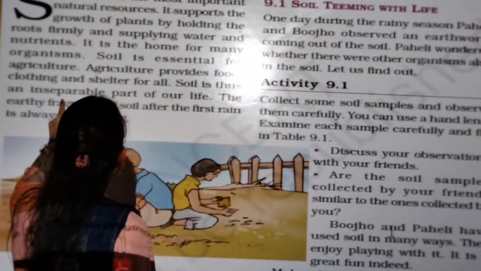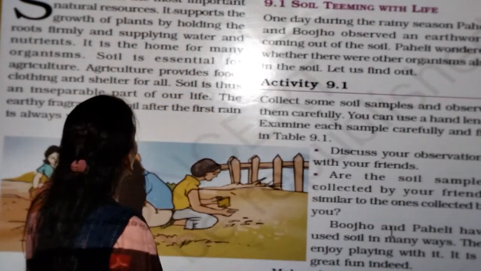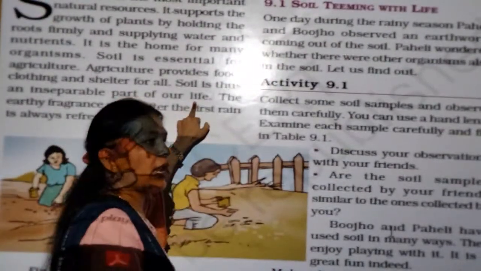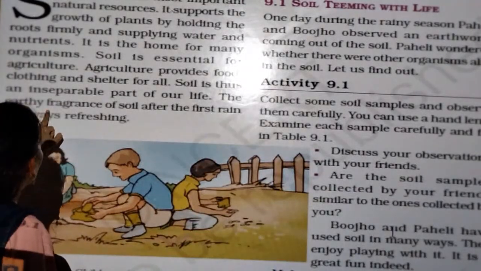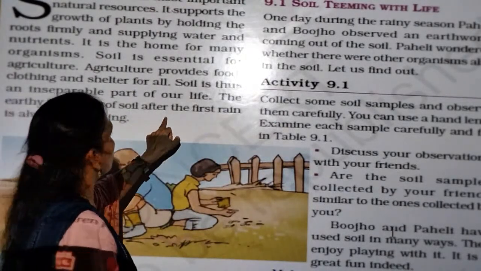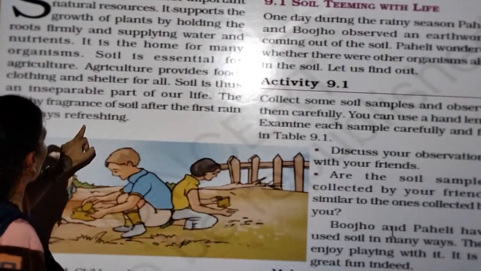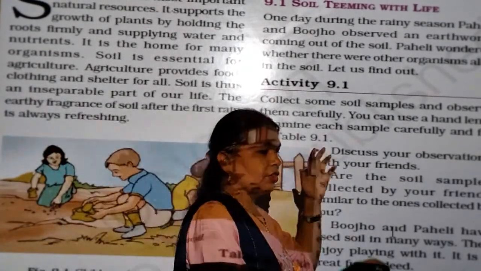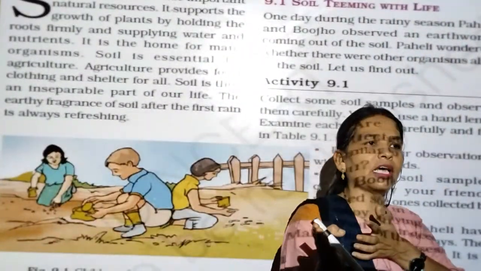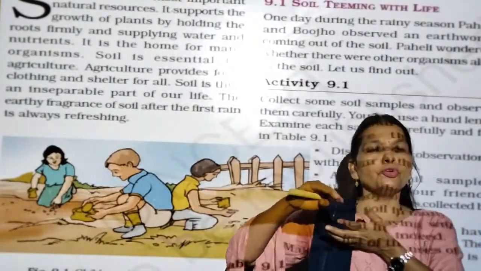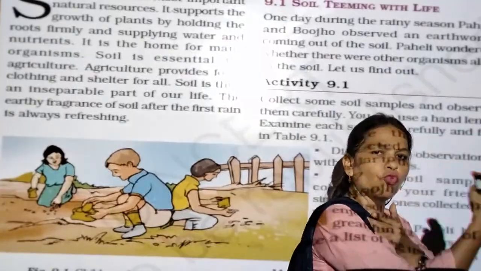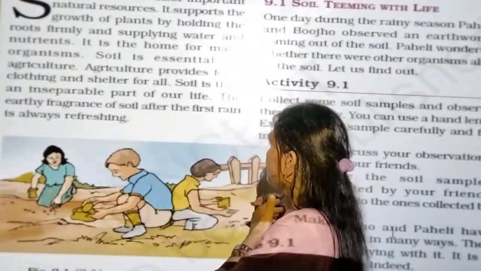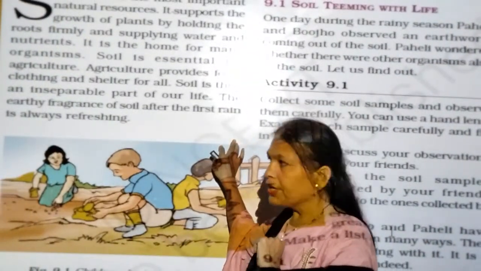So soil is an inseparable part of our life, most important part of our life. The earthy fragrance of the soil after the first rain is always refreshing. When the first layer of the soil particles is washed away, maximum nutrients are present on the upper layer of the soil. It can be washed away by the water of a rain.